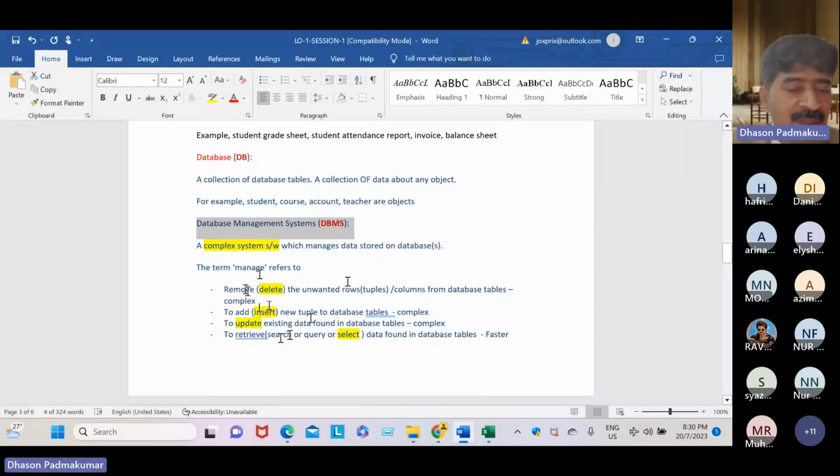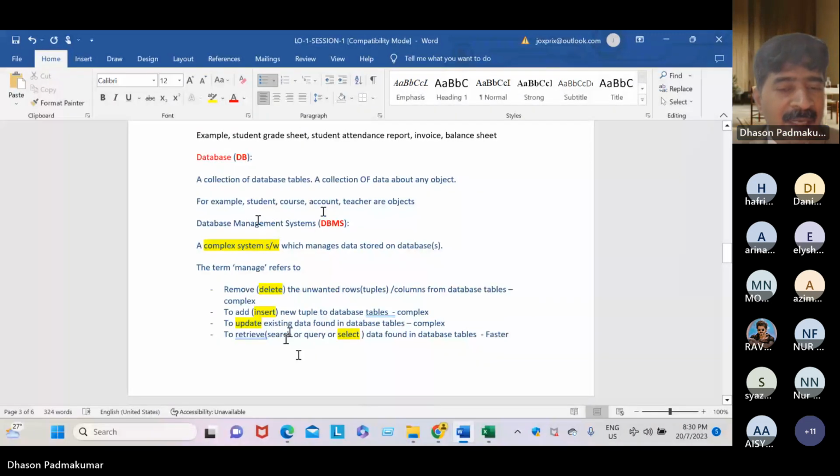Searching of data, retrieval of data. Everything comes under one umbrella keyword, which is called manage. That's why, dear students, a DBMS is a complex system software which manages databases, which manages data stored on databases.